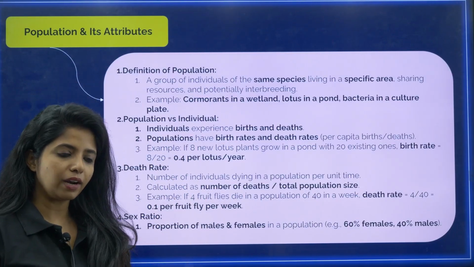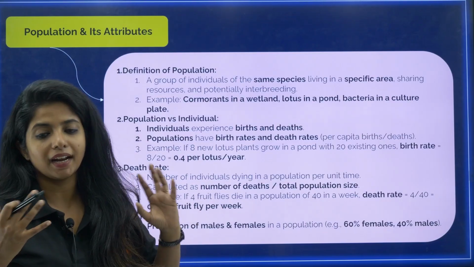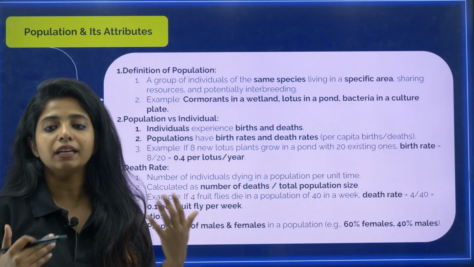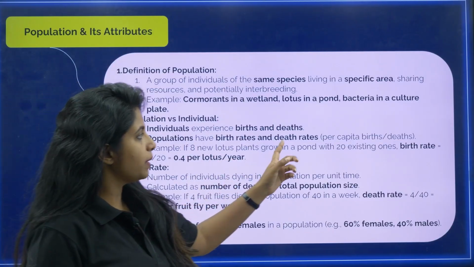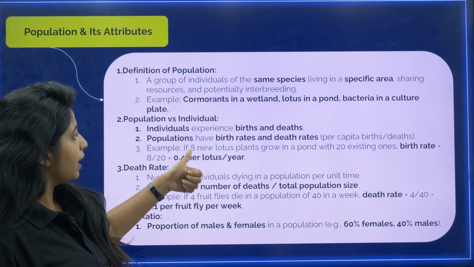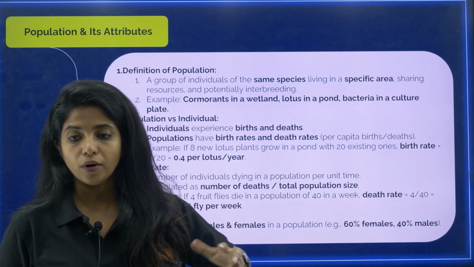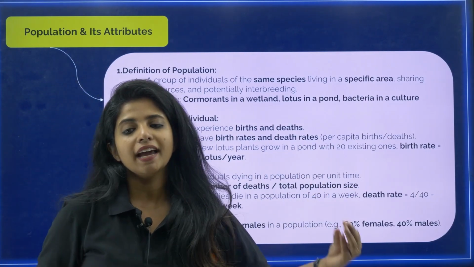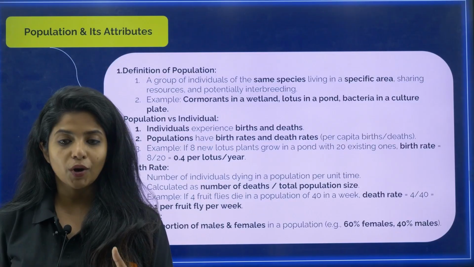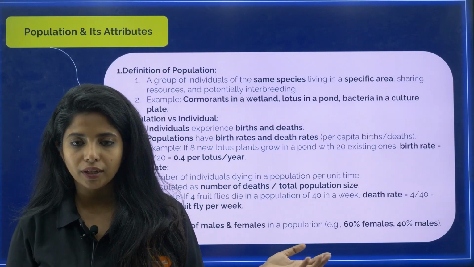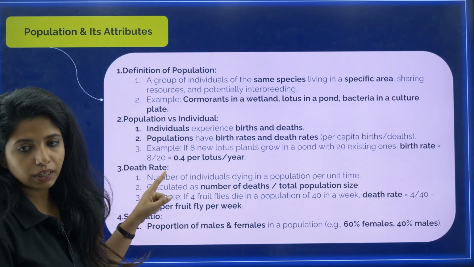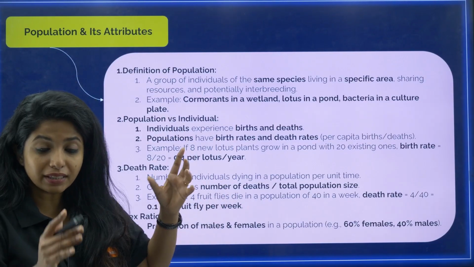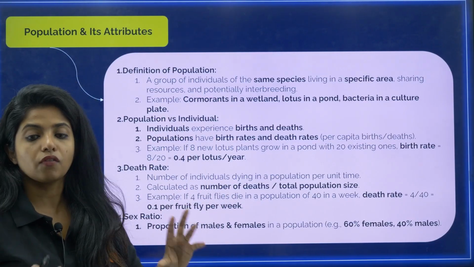Either I can die or I can get born. So there is birth and death. But when I talk about population, there is birth rate and death rate, my dear children. You basically calculate it like this. If 8 new lotus plants grow in a pond with 20 existing ones, what is the birth rate over here? We do 8 by 20, which will be 0.4 per lotus per year. So there's a time period that we allocate for a specific area when we calculate that.